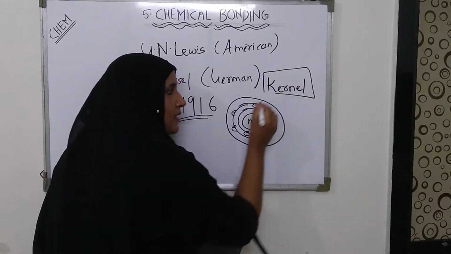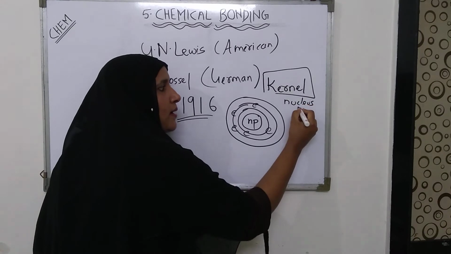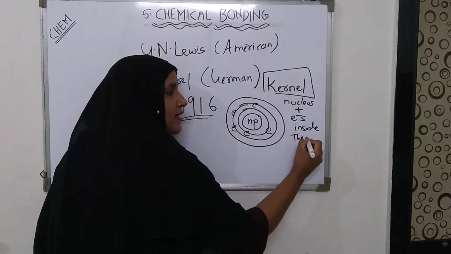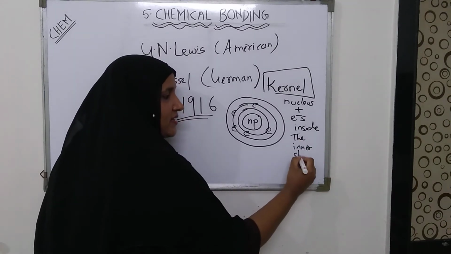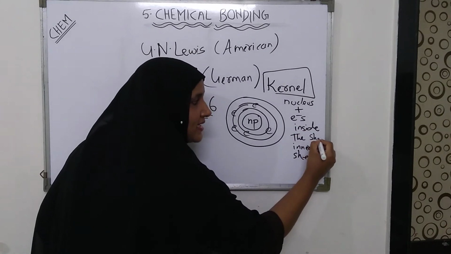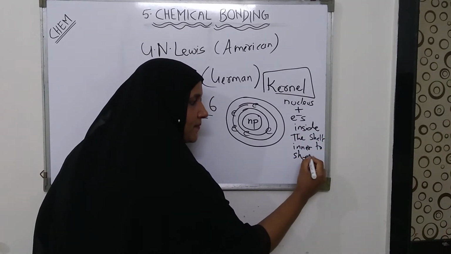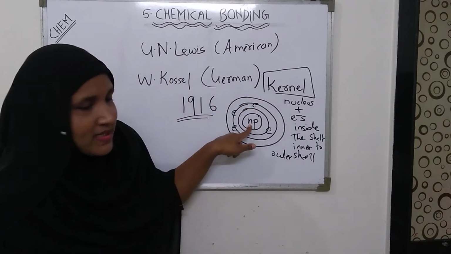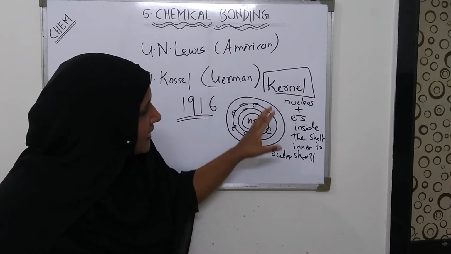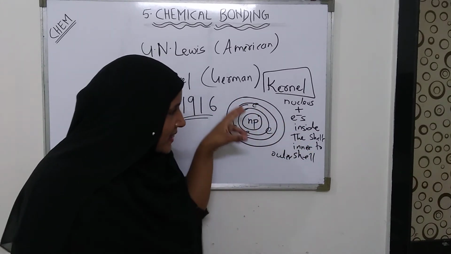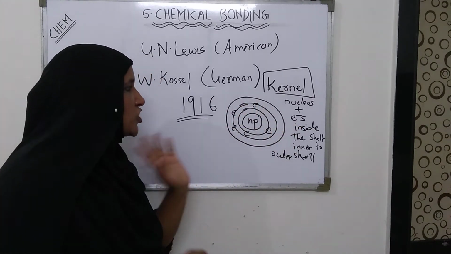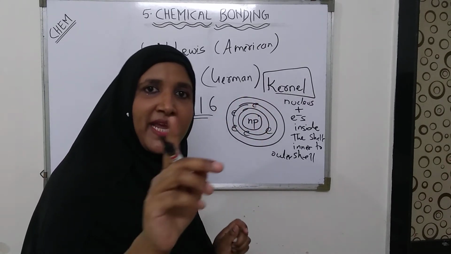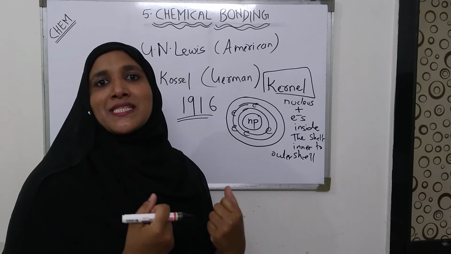okay, that is nucleus plus electrons inside the shells inner to the outer shell, okay. आपका कर्नेल क्या होता है? न्यूक्लियस होता है जिसमें प्रोटॉन और न्यूट्रॉन होते हैं और बाकी के वो सारे इलेक्ट्रॉन्स जो अंदर के शेल में है, except for the outermost shell. Now he said that the outermost shell can have 8 electrons and can acquire stability.